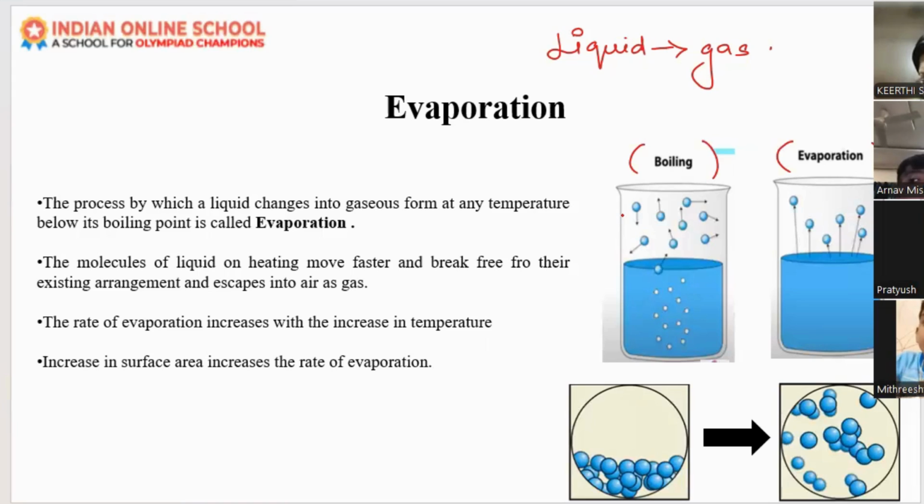Evaporation and boiling: evaporation is happening from the surface of the water, in water bodies like ponds and the sea. That is evaporation, right? From the surface, the water is going up and becoming water vapor due to the heat. But boiling means we are giving some heat and it will occur from the bottom of the container. The boiling will start from the bottom side and the evaporation will start from the surface only.